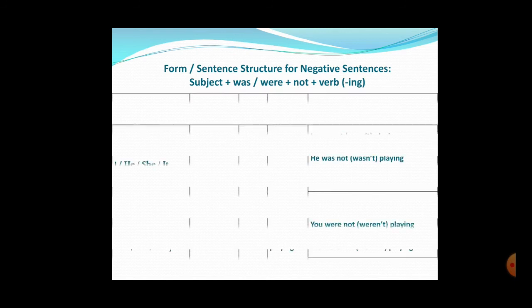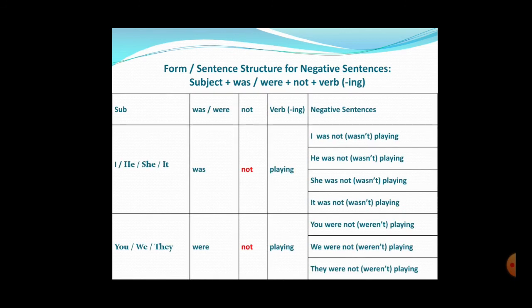Now let's look at the negative sentences, forming negative sentences. So the form is subject plus was or were plus we add not to it to make it negative plus the ing form of verb. So you get subject plus was or were plus not plus the ing form of verb. So if the subject is I, he, she or it, like we discussed in the previous slide, you use was with it, then you add not to it and then playing, the verb in ing form. So you get I was not playing.